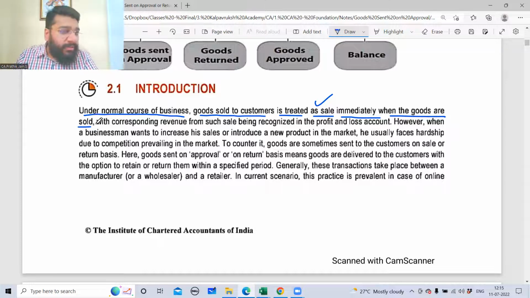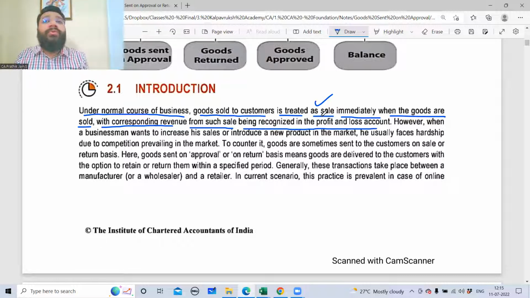Under the normal course of business, goods sold to a customer are treated as a sale immediately when the goods are sold, which means when the goods are handed over to the customer, with corresponding revenue from such sale being recognized in the profit and loss account. The moment you hand over the goods to somebody, you will prepare a sale bill. You will put a sale entry. Automatically, the sale will impact my trading and P&L account. This is what the first point is trying to tell. Any difficulty?